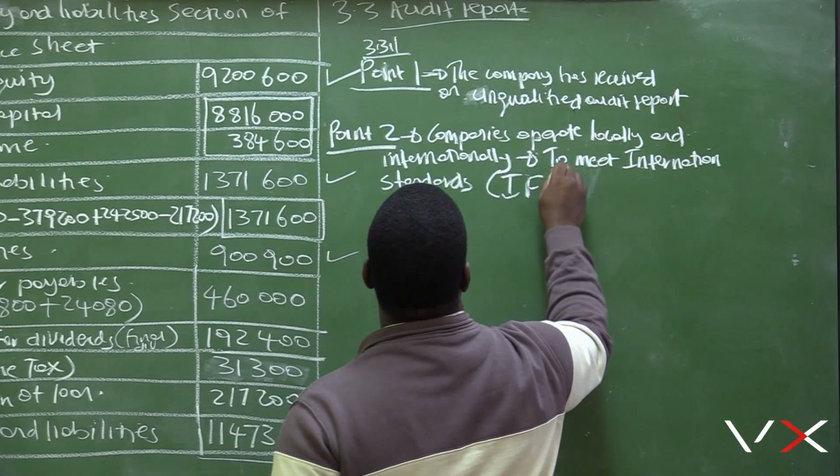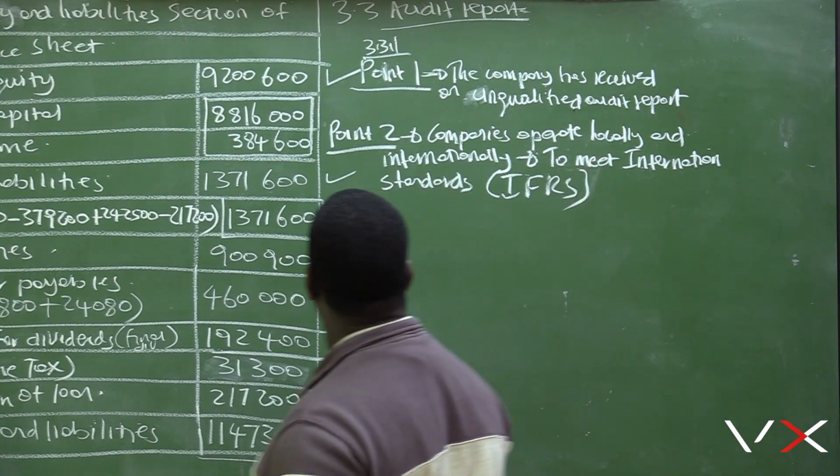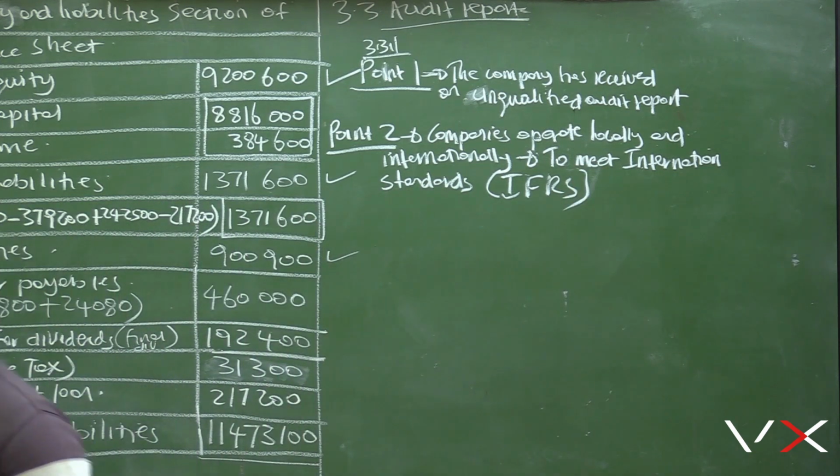That is why there is IFRS. IFRS is International Financial Reporting Standards.